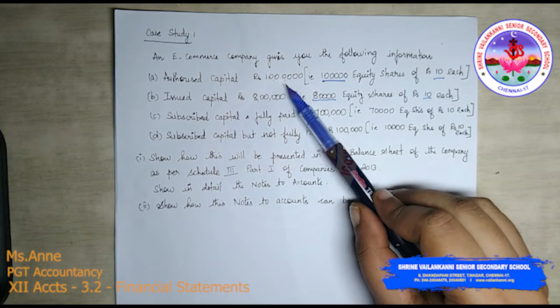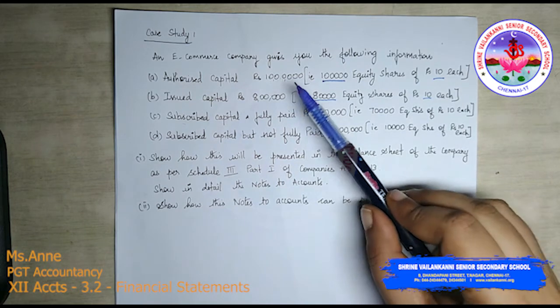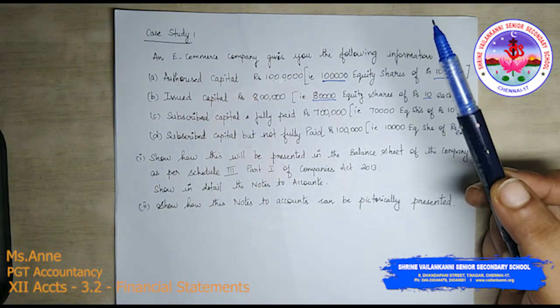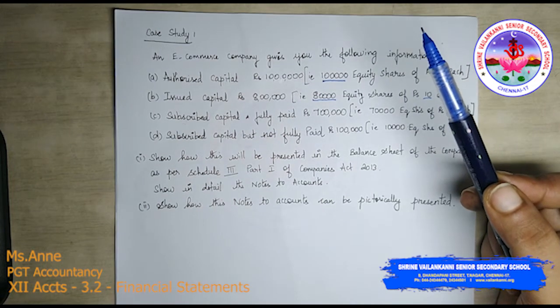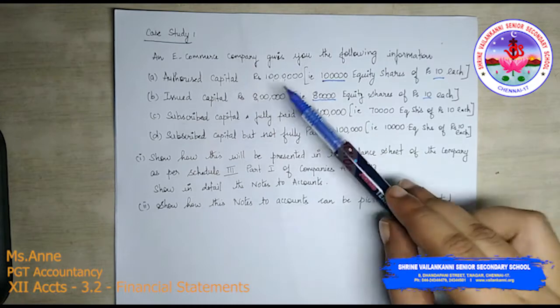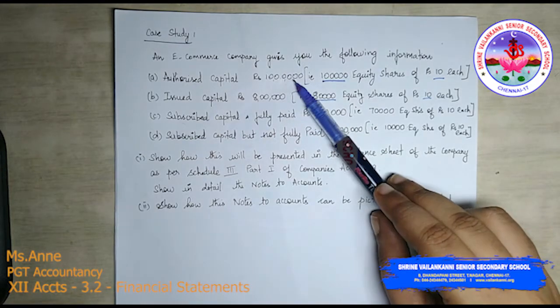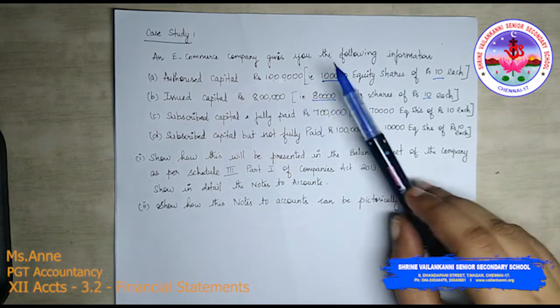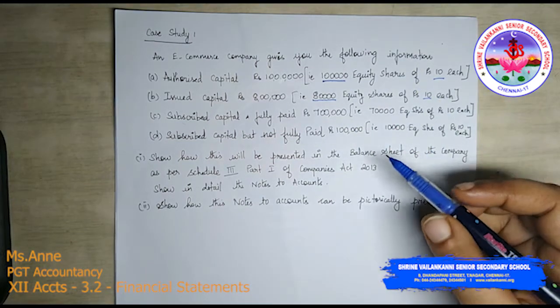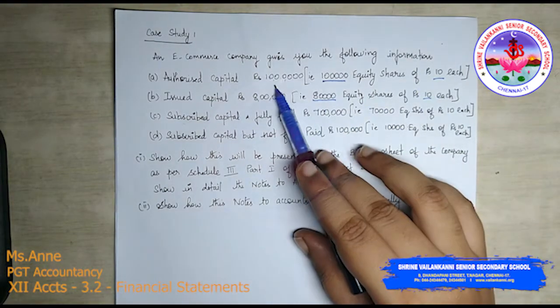See, in reality the company will have authorized capital of 1000 crores, 2000 crores, 2500 crores or even 50 crores. Like that the company will have. For our basic understanding, I have kept it like this. So authorized capital is 10 lakhs, divided into 1 lakh equity shares. So in total, the company can raise funds of 10 lakhs.